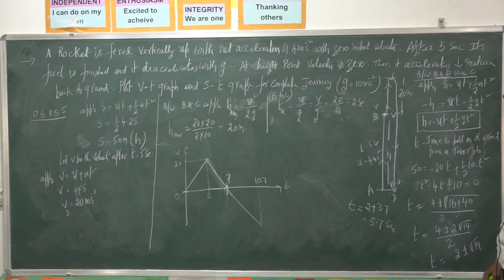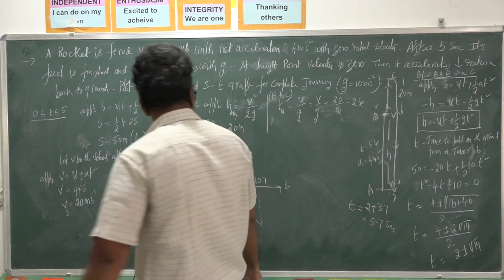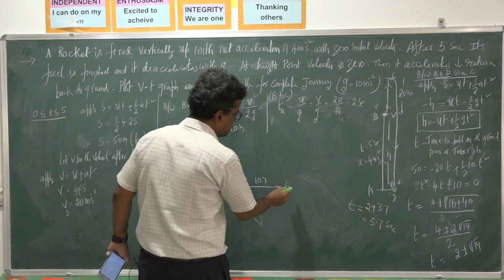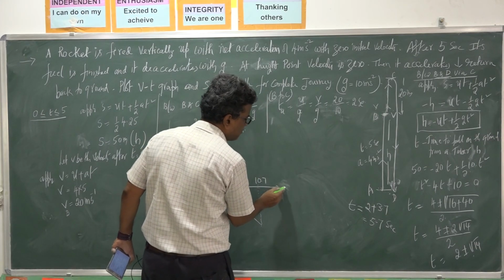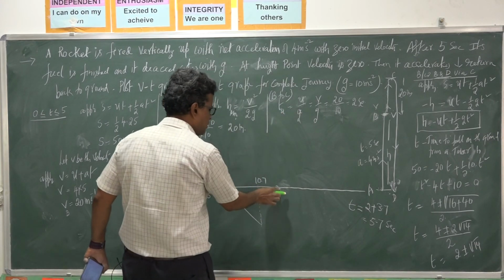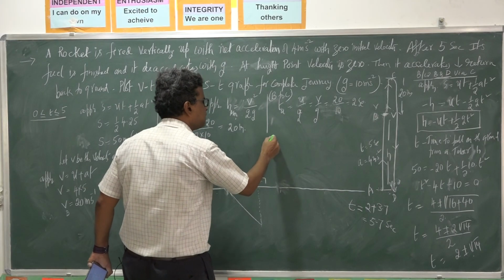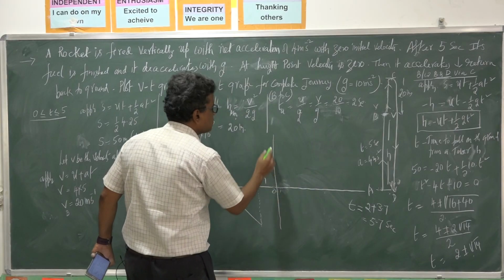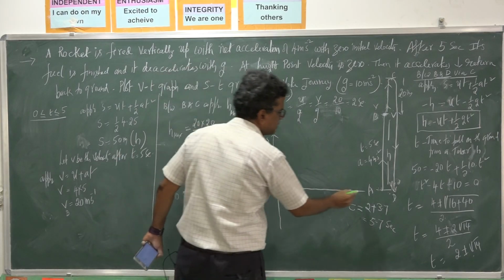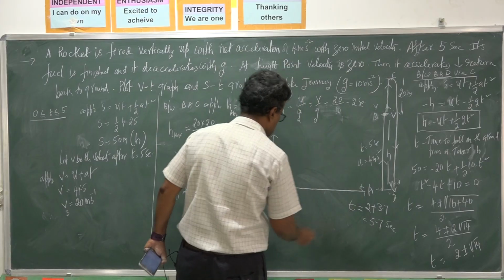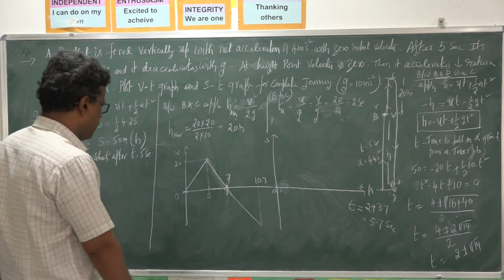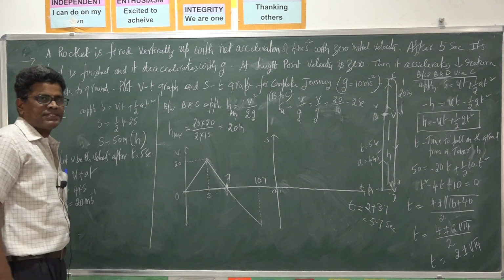Next, we want a displacement time graph. For the corresponding displacement time graph, I will draw here. So this one is displacement. I take S on the y axis, T on the x axis. So first it accelerates. How many seconds? 0 to 5 seconds it accelerates.